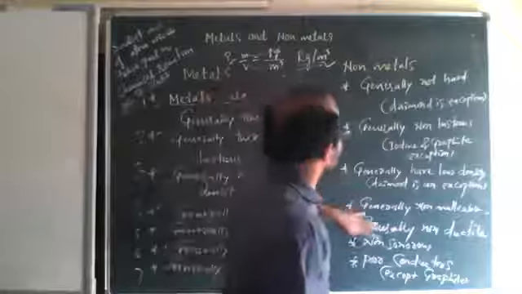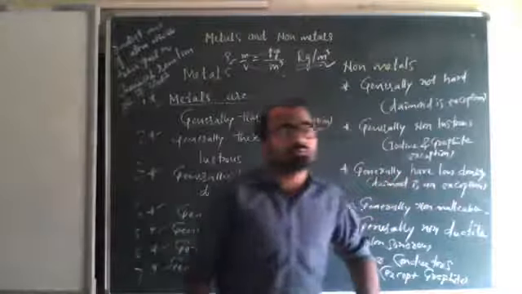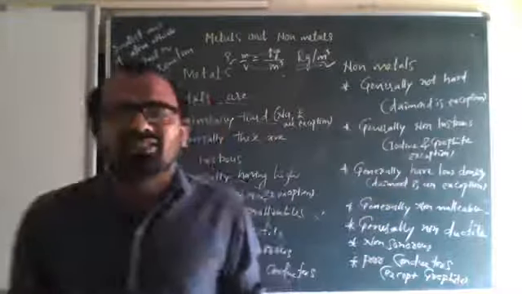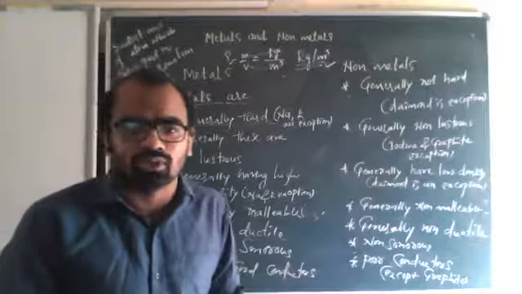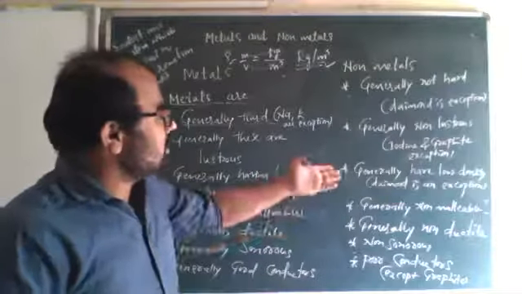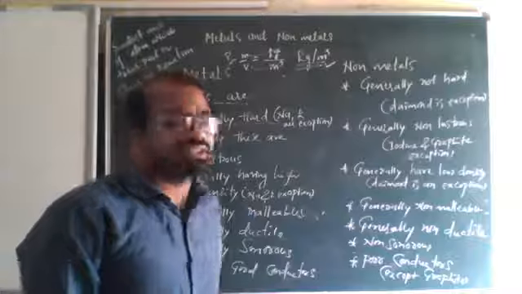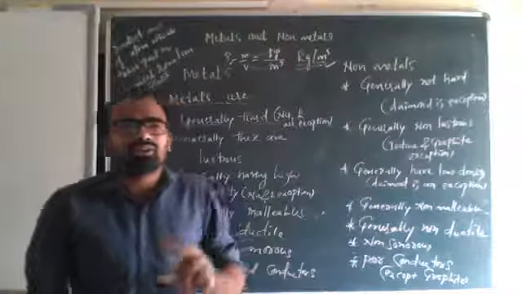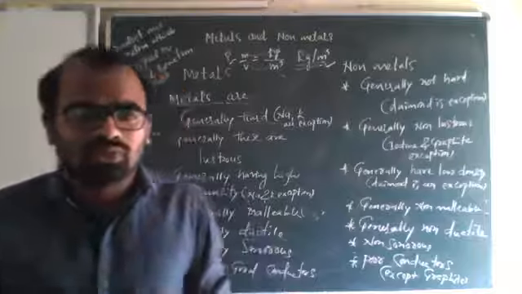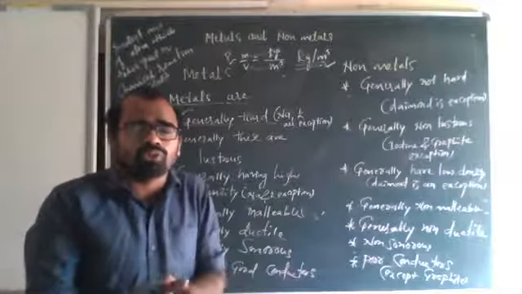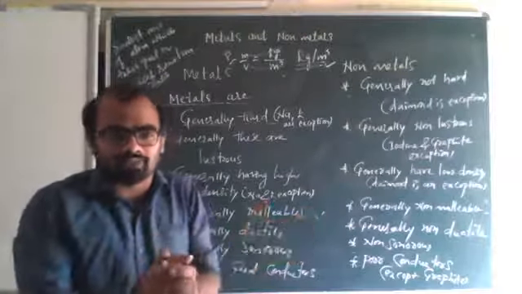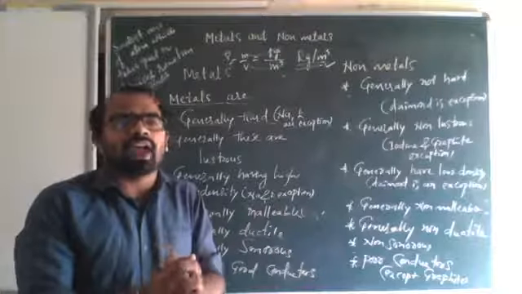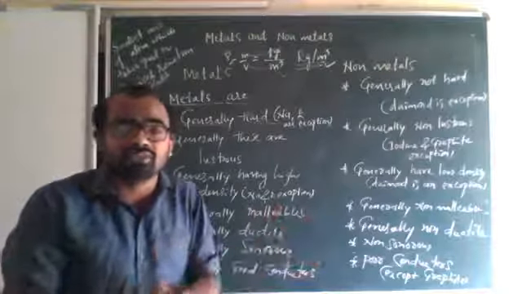When it comes to non-metals, generally they have low density, but diamond is an exception again. Generally they have low density, but diamond has high density. Diamond is very strong, and there are no pores in it, it is completely packed. When it is completely packed, its mass is more and its volume is less.